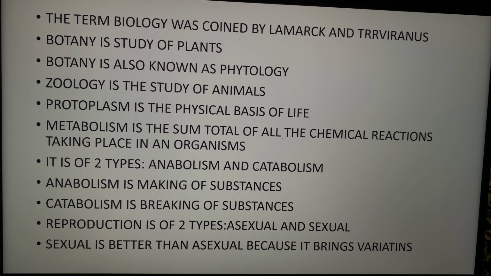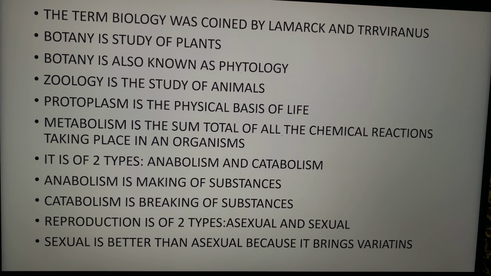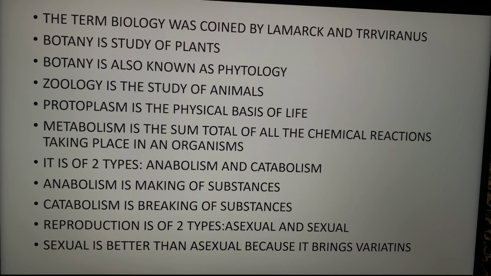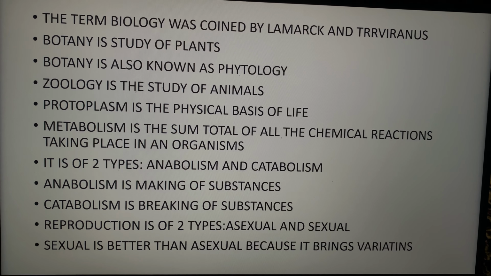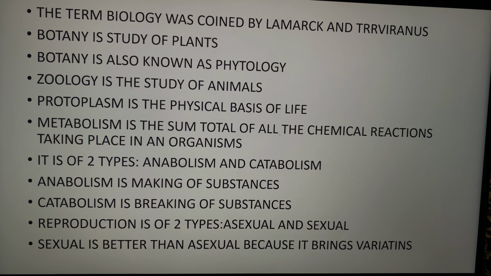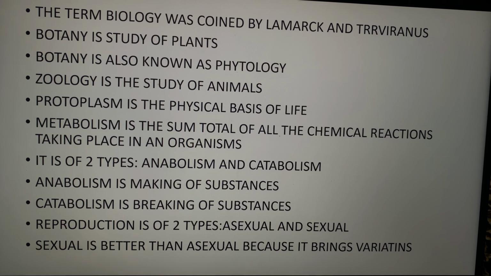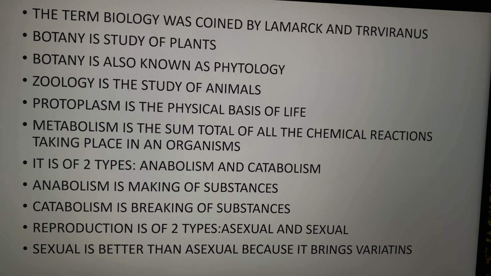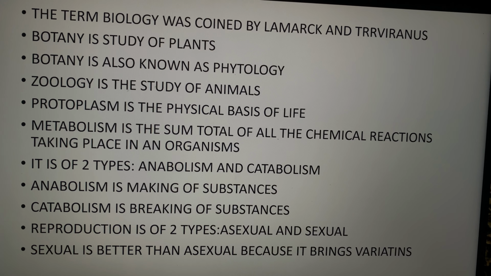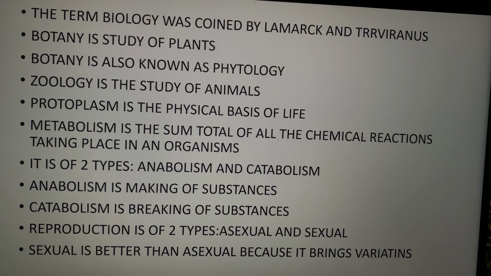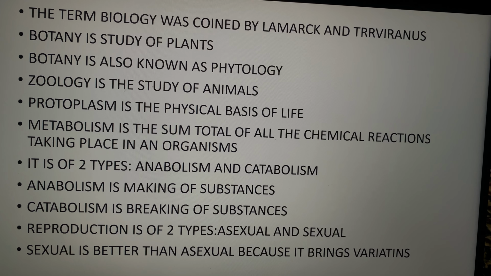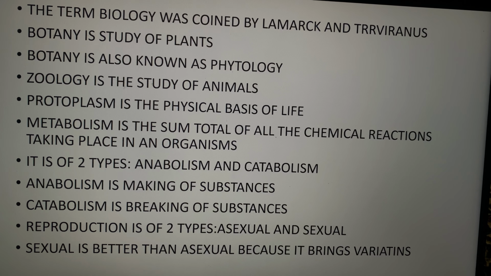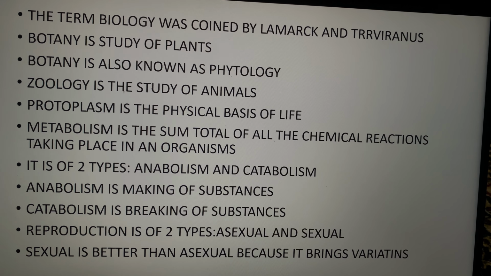Metabolism is the sum total of all the chemical reactions that are taking place in an organism, and it is of two types: anabolism, which is the making of a substance, and catabolism, which is the breaking of substances. Reproduction is of two types: asexual and sexual. Asexual is not the better one, the sexual one is. Why?